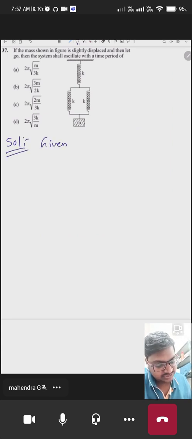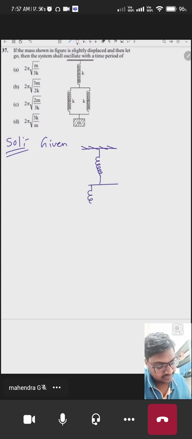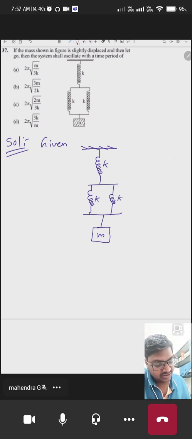All springs are identical in this case and the mass m is connected to this, and everywhere it is k. So let's redraw the diagram here.